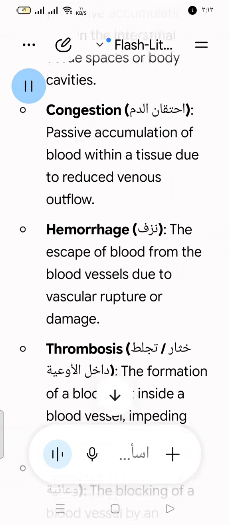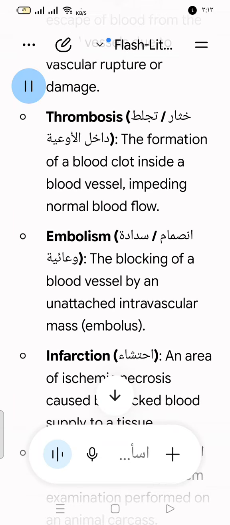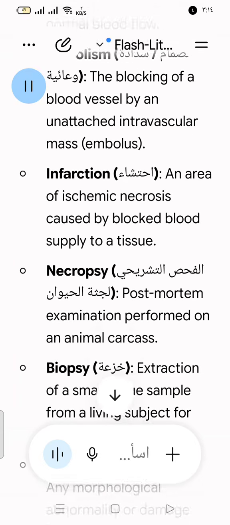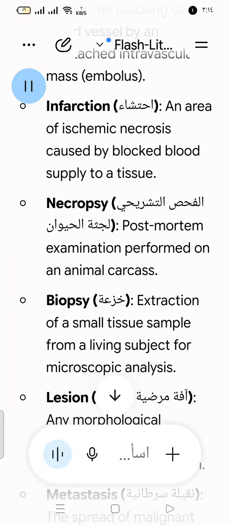thrombosis خثار / تجلط داخل الأوعية: the formation of a blood clot inside a blood vessel impeding normal blood flow. embolism انصمام / سدادة وعائية: the blocking of a blood vessel by an unattached intravascular mass, an embolus. infarction احتشاء: an area of ischemic necrosis caused by blocked blood supply to a tissue. necropsy الفحص التشريحي لجثة الحيوان: post-mortem examination performed on an animal carcass.